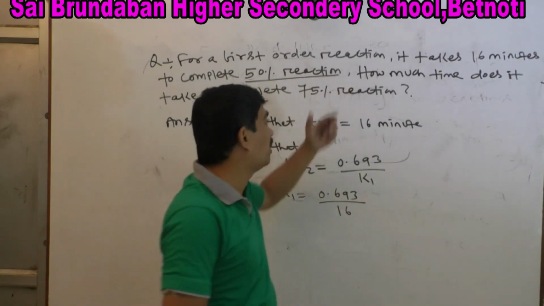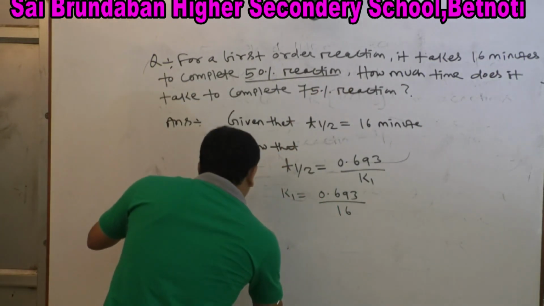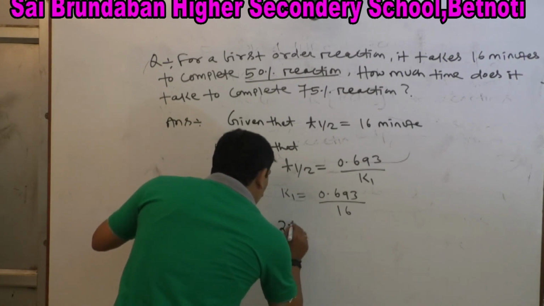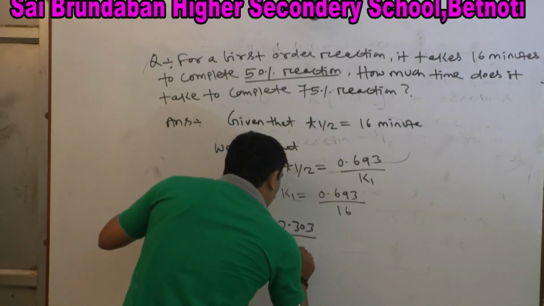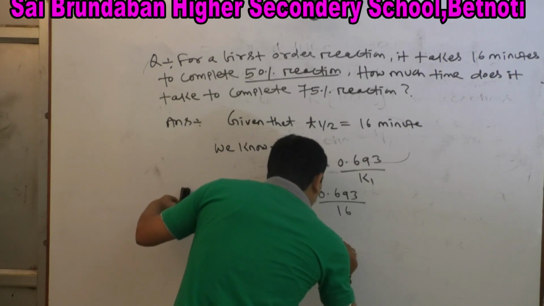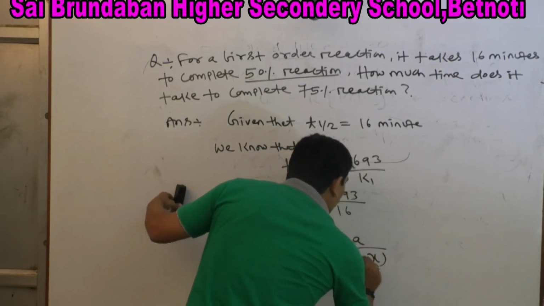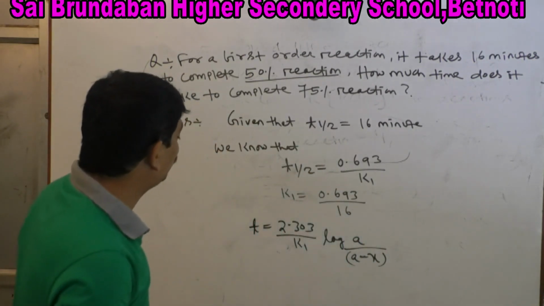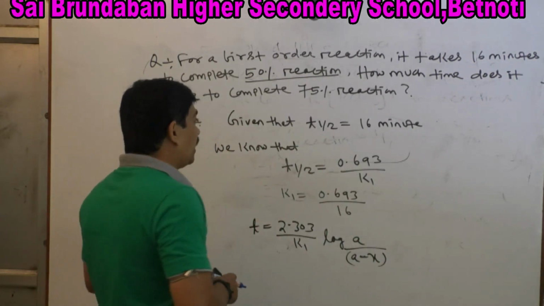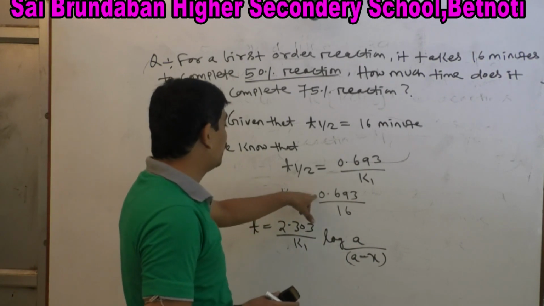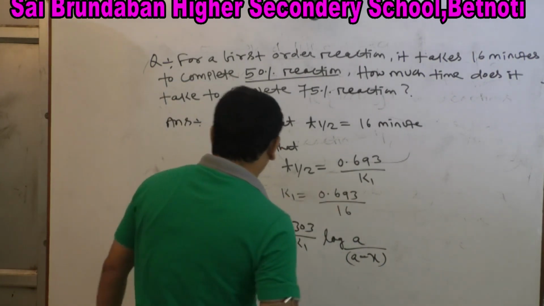So we know that T equal to 2.303 by K1 log A by A minus X. K1 is 0.693 by 16. So we have to put this in the equation.